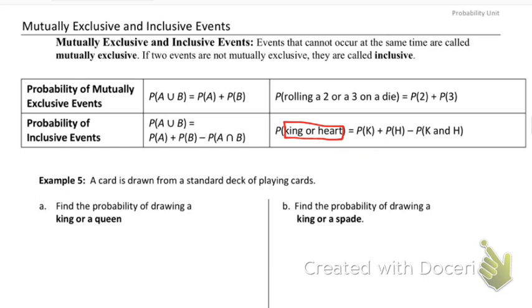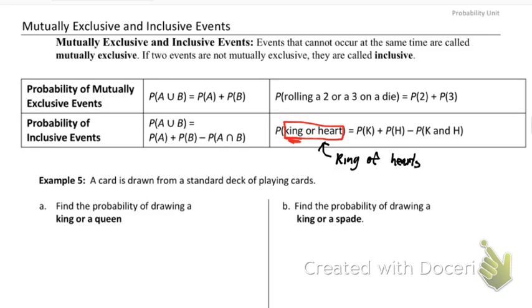Now, just a quick cards review. Every single card, so king is a card with K's on it. Our king has 4 different suits. You can have a king of spades, a king of hearts, a king of diamonds, and a king of clubs. So when I'm asking for a king or a heart, there is overlap because this can occur at the exact same time, and that is a king of hearts.